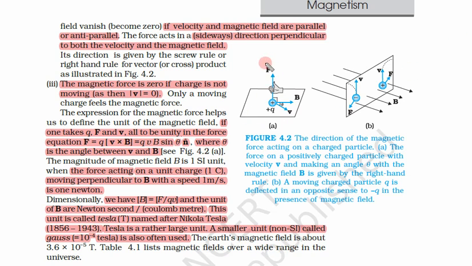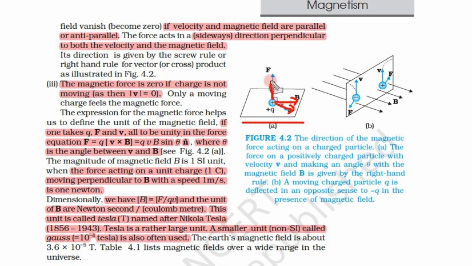In these two figures, let us see the first figure. This is a positive charge. This is the direction in which the charge is moving, and the magnetic field is in this direction. Then what would be the direction of the force?